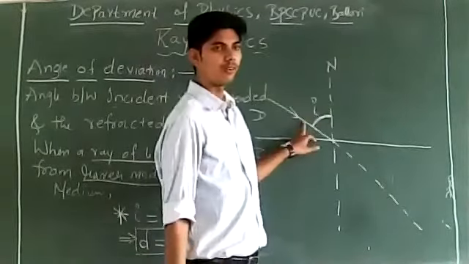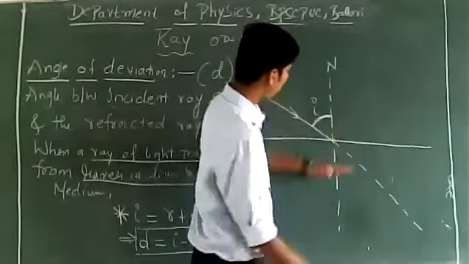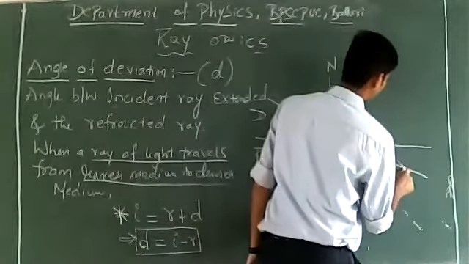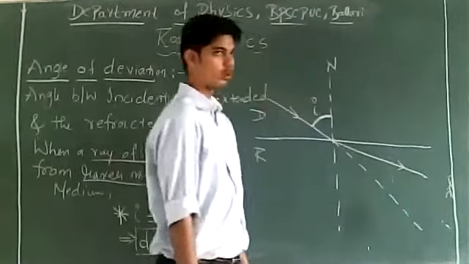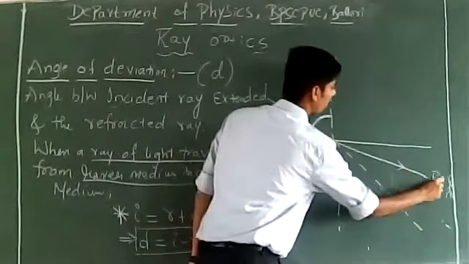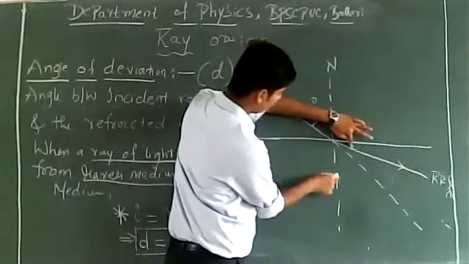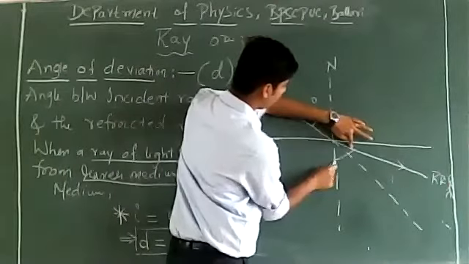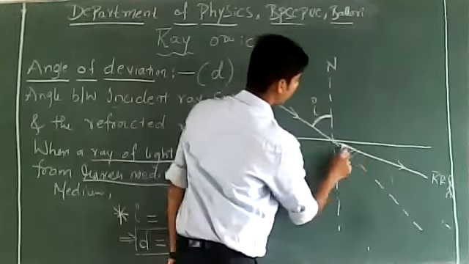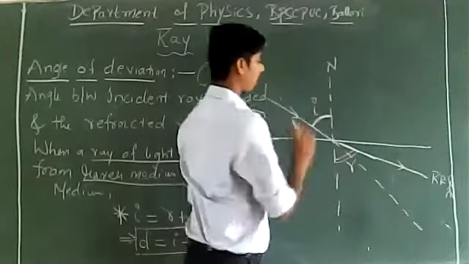But when a ray of light travels from denser to rarer medium, the ray of light bends away from the normal. I have told you the angle between the refracted ray and the normal is called angle of refraction.